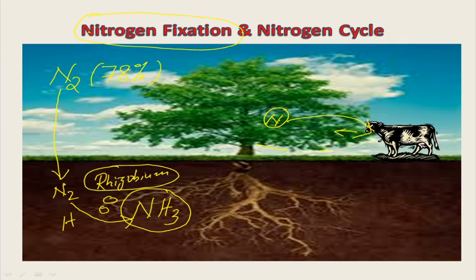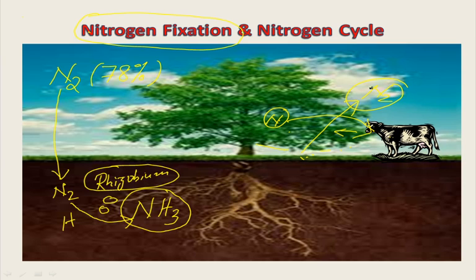This nitrogen which is present in the body of the animal or of the plant is dispersed again through the process of decomposition, and that also through the help of the bacteria only. They will be decomposed, and this nitrogen will be released into the atmosphere.